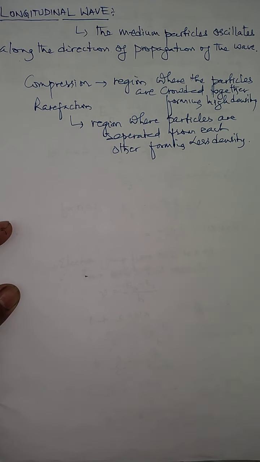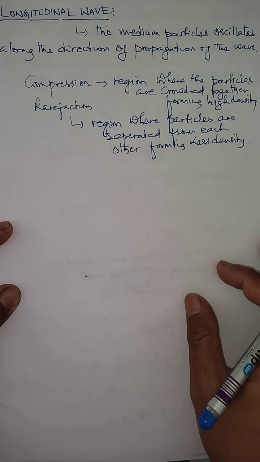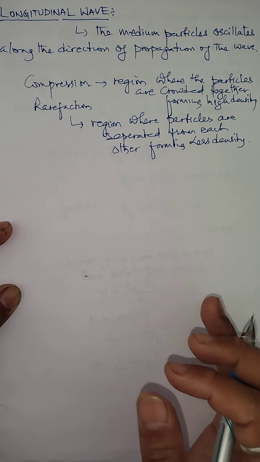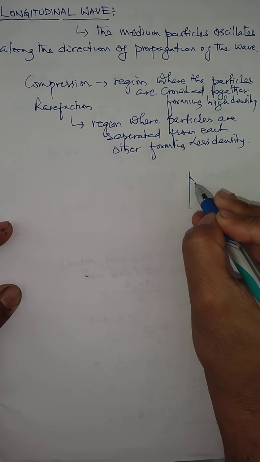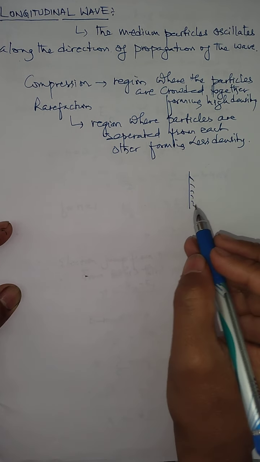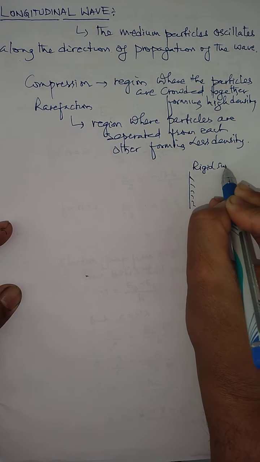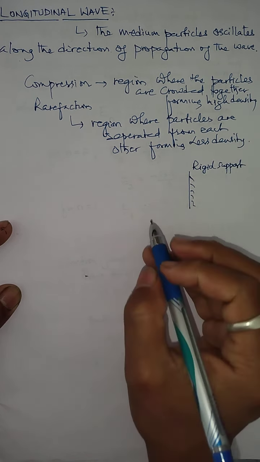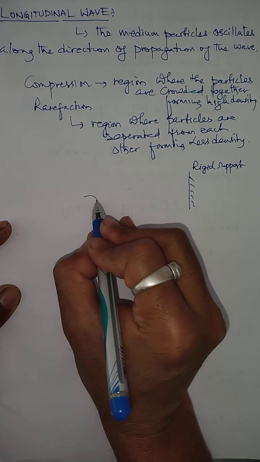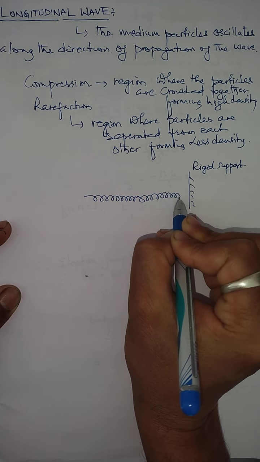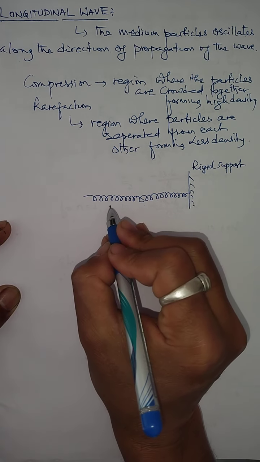Now there is an example of longitudinal wave. There are many examples, but let me give you one good example so that you understand more about longitudinal wave. One example is when one end of a long spring is tied to a rigid support. Let me take a spring connected horizontally to this rigid support.